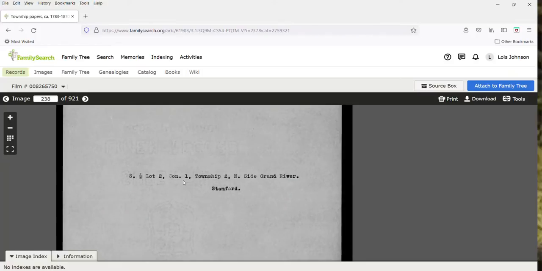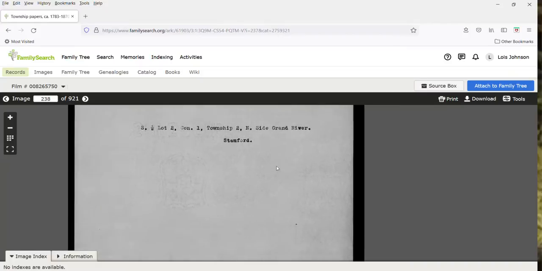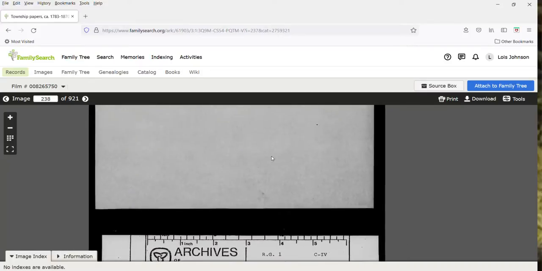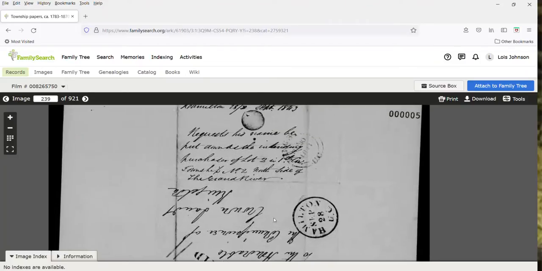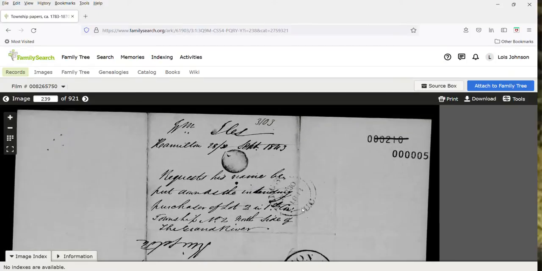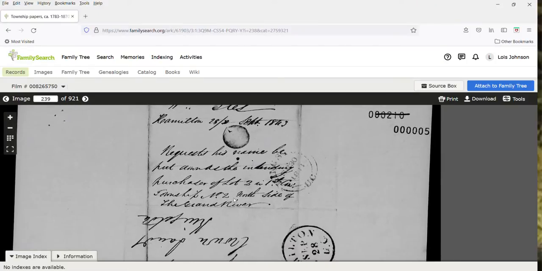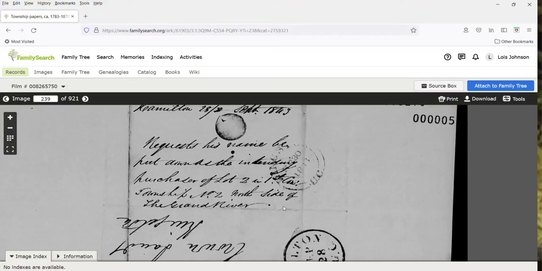We've got lot 2 concession 1 Grand River, north side of the Grand River. The Grand River is nowhere near Stamford, so I'm not really sure what this is. If you go to the bottom, it definitely says Township of Stamford, and if we go even to the written stuff, it does talk about the Grand River in here on the north side of the Grand River. I'm not sure what that means. I don't know if this is in the wrong spot, so I found this a bit confusing. So I wasn't quite sure what to do with this.